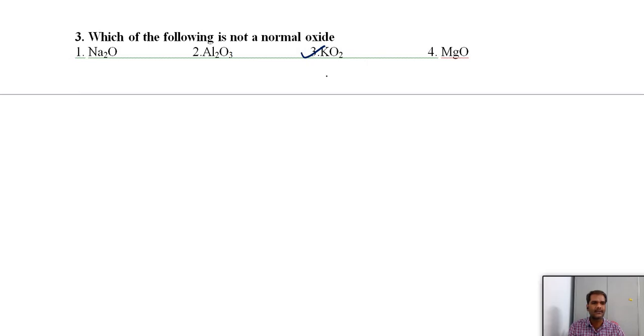Again, magnesium oxide is a normal oxide. If the amount of oxygen is sufficient to satisfy the valency of the element, then we can say that it is a normal oxide. If the amount of oxygen is more than required, then we can say it is a polyoxide. If it is less, we can say suboxide, but not a normal oxide.